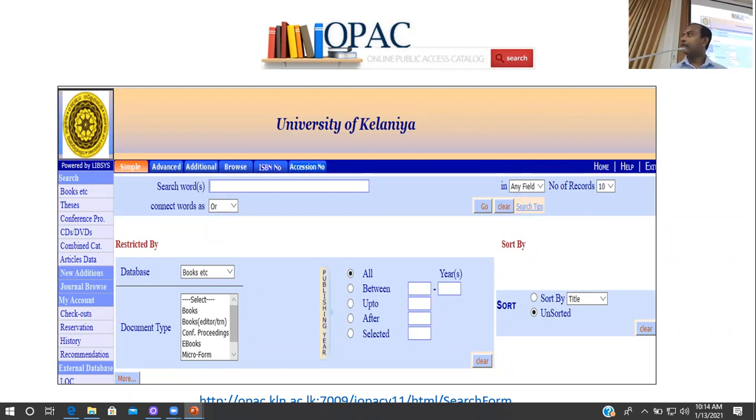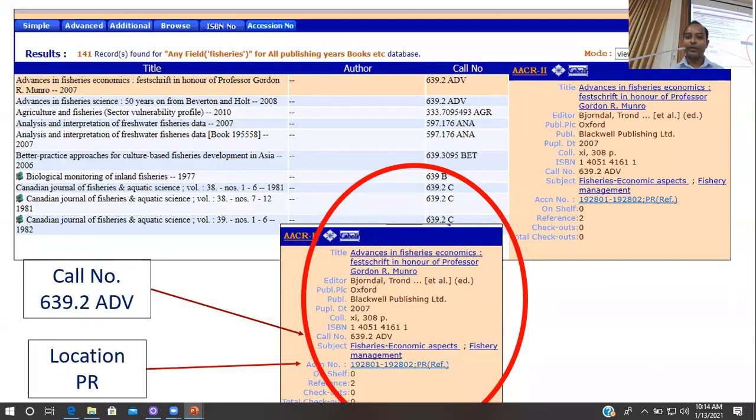This kind of interface will appear through which you can search for the books, whether the book that you are looking for is available in the library or not. The search results appear like this, and it also indicates whether this book is on shelf or whether it is borrowed by someone. So like this, from your desktop, you can search and find the books in the library, and before you visit the library, you can make sure this book is available. So this service would be more useful at this time.